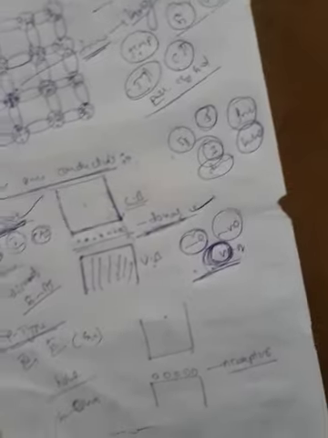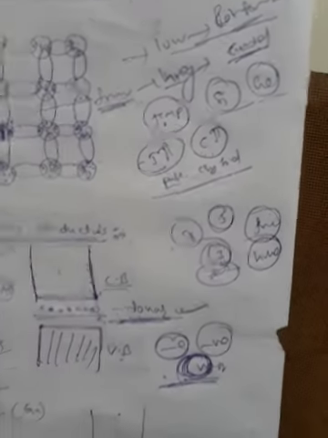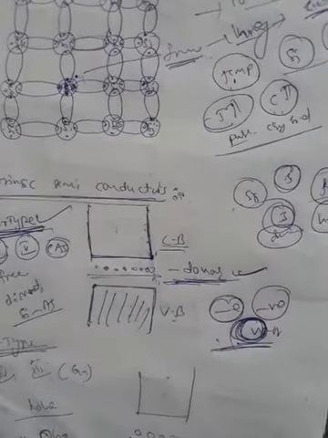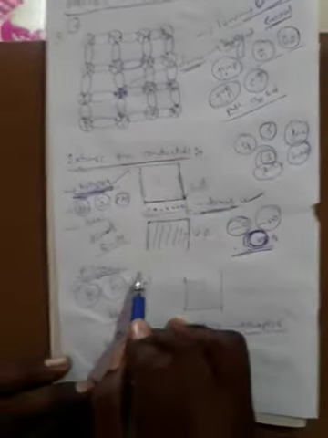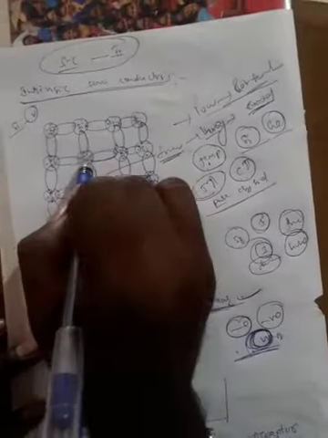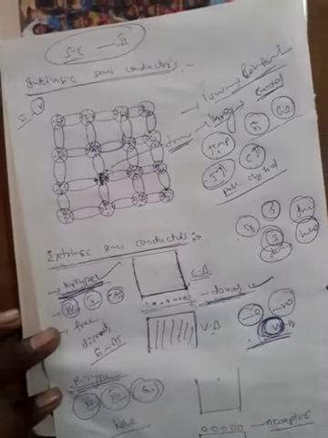Right, after that, p-type extrinsic semiconductors. Very simple here. In a pure crystalline solid, the fourth group element is replaced by a third group element like gallium. Just assume this is the pure crystalline solid, totally silicon atoms. The silicon atom is replaced by the third group element, gallium.